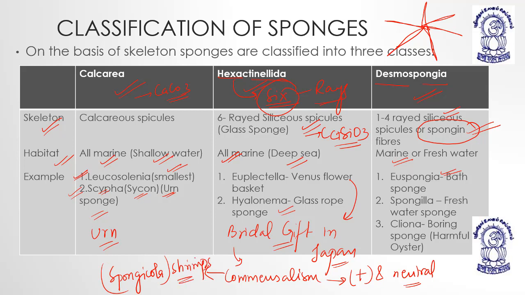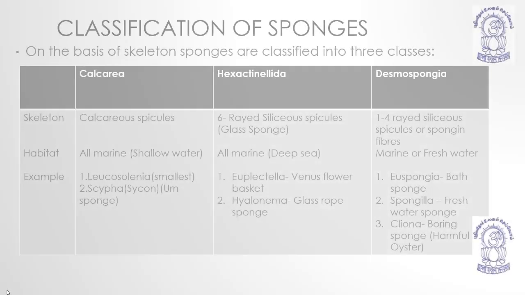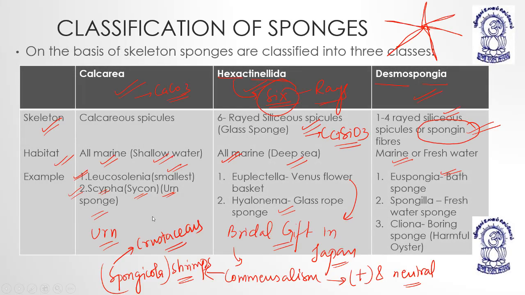They live on the surface or in the cavities of Euplectella or Hyalonema, the sponges of the Hexactinellida family, and they come under commensalism. Shrimps are crustaceans, arthropods, like prawns. They are not helpful to the sponges, but the sponges help them by providing shelter.